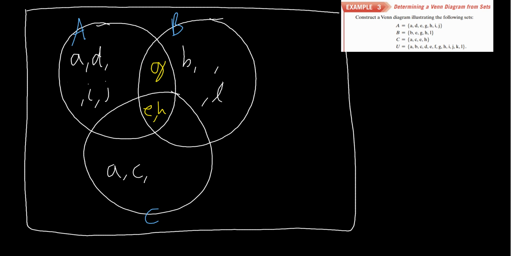Okay. Next up, what do A and C have in common? Well, it looks like A and C have an A in common. It'd be funny if they had A and C in common, but they just have an A in common. So we're going to put an A between these two. And again, we're just going to erase them.